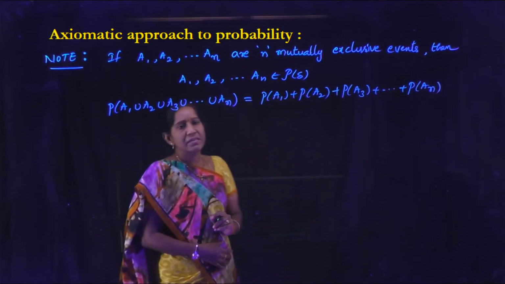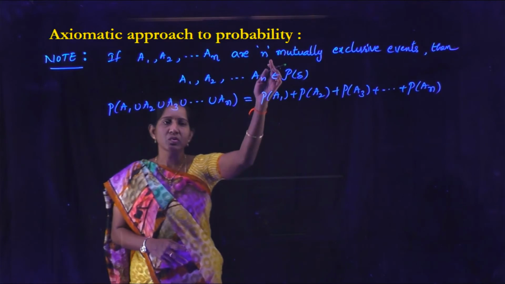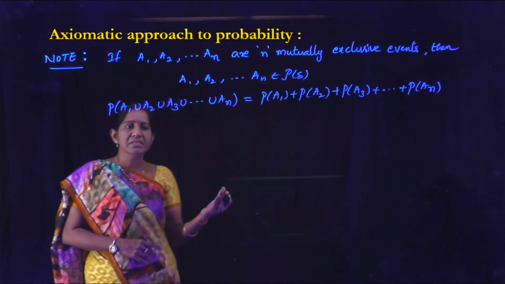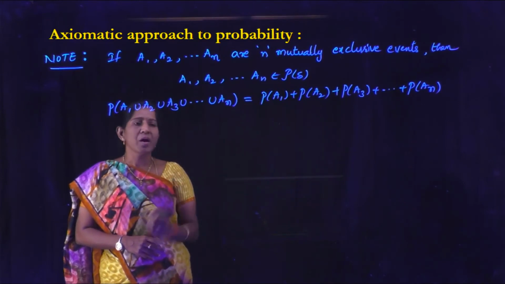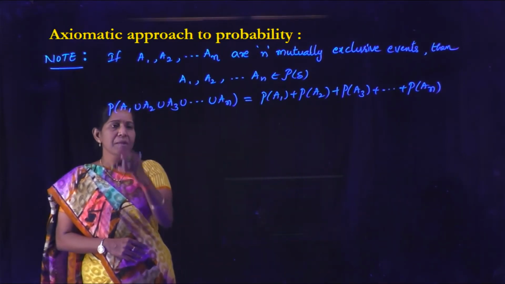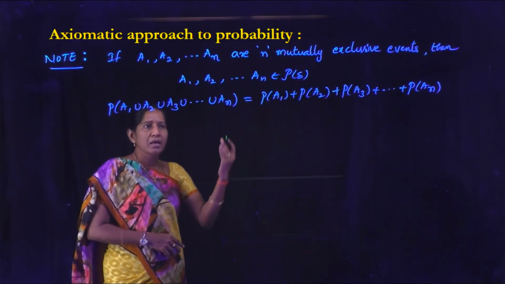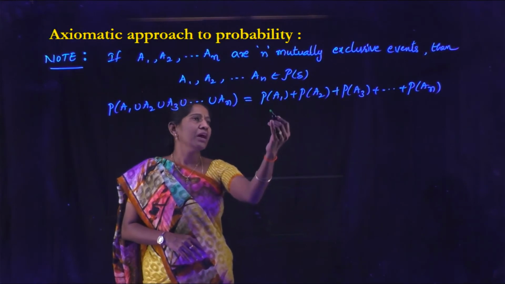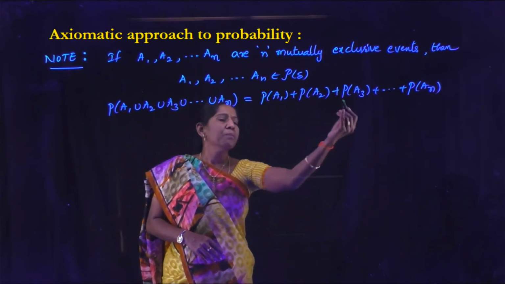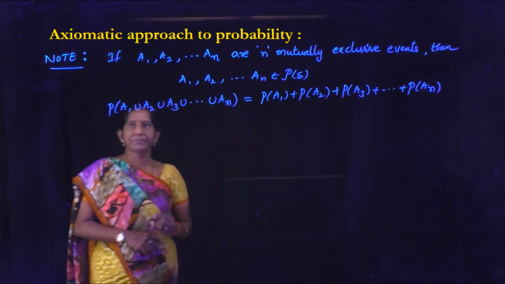These events A1, A2 and so on An are mutually exclusive events. If the given events are mutually exclusive, then we can apply the axiom of additivity like this.